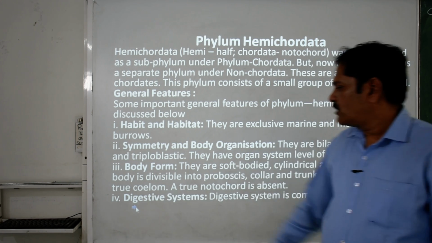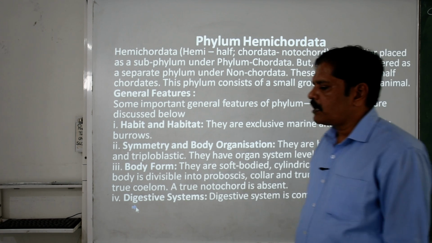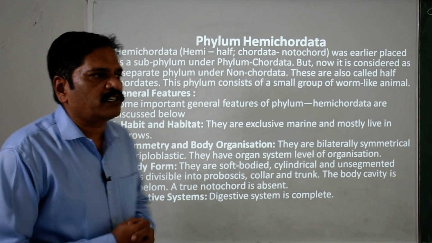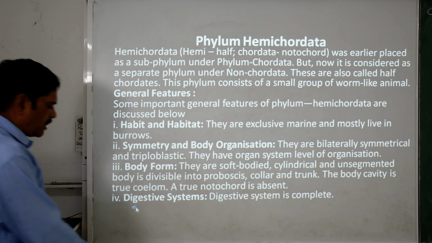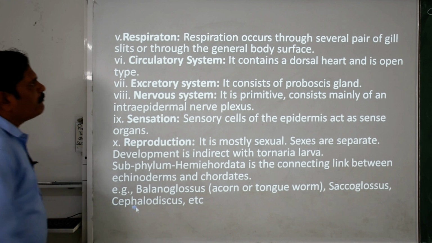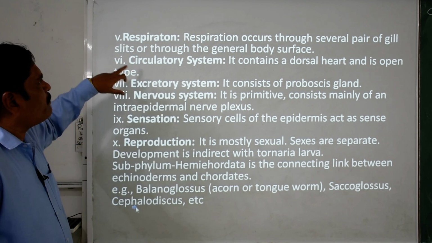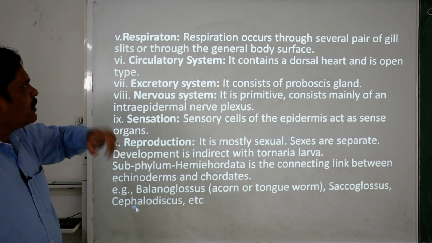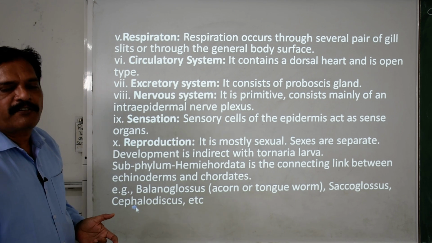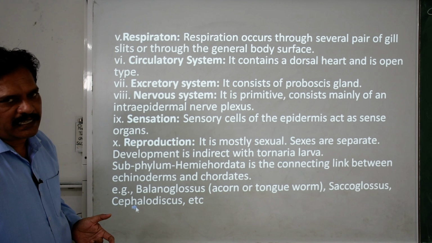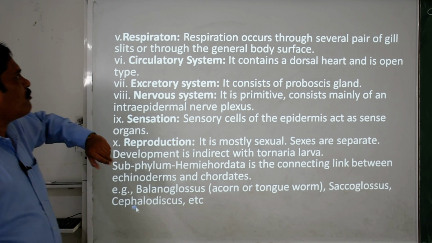Then the digestive system: they have a complete digestive tract along with digestive glands. Clear? Now when we talk about respiration, it occurs through several pairs of gill slits, and the body surface is also responsible for exchanging the gases dissolved in the water.